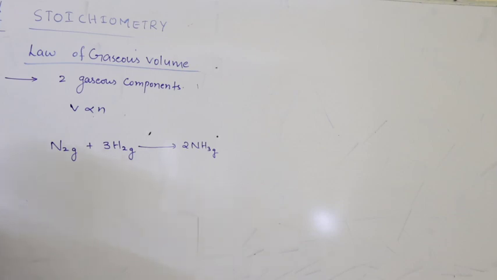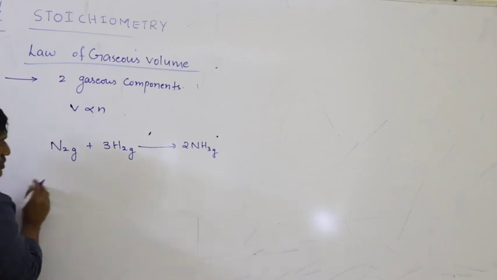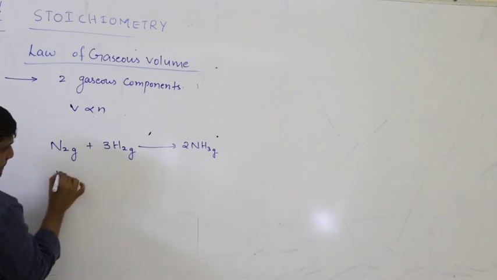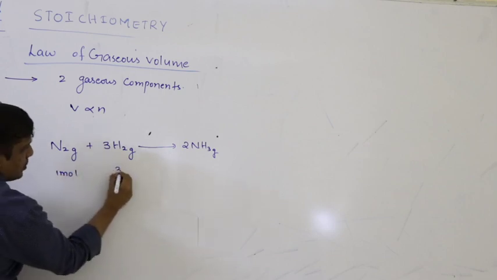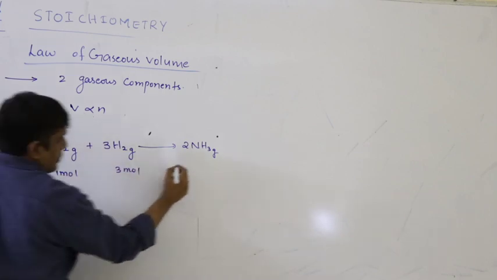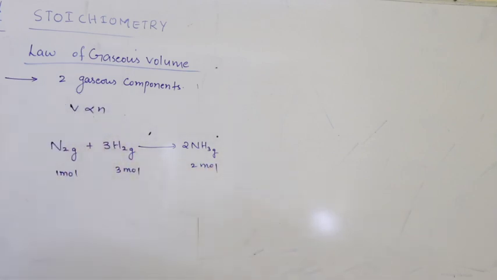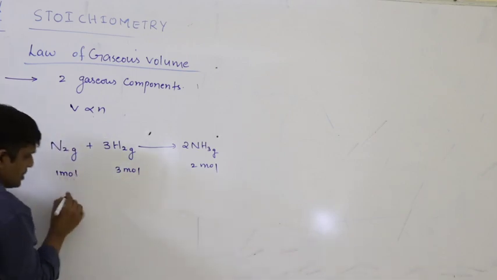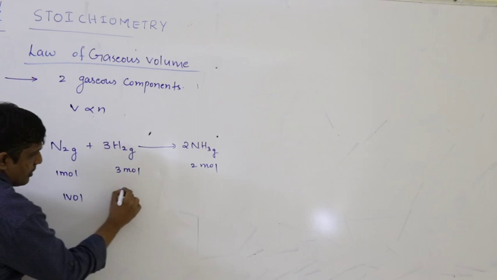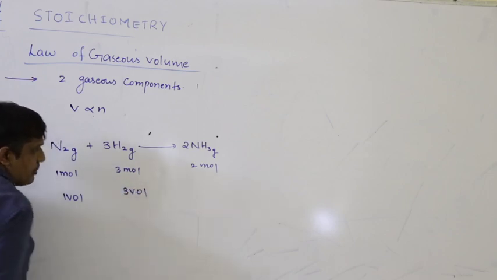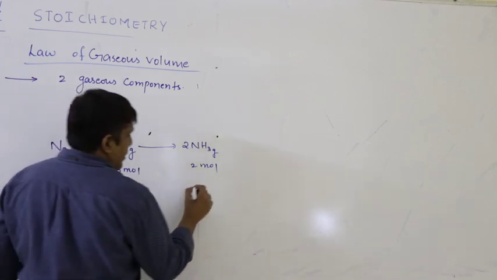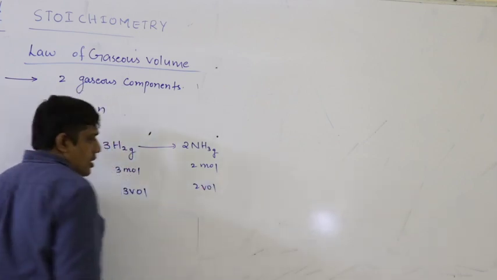According to the stoichiometry, how many moles of nitrogen do we have? 1 mole, 3 moles, 2 moles. So instead of moles, I can express their composition in terms of volume, which is a simple ratio. 1 mole means 1 volume of nitrogen combines with 3 volumes of hydrogen, 2 volumes of ammonia.